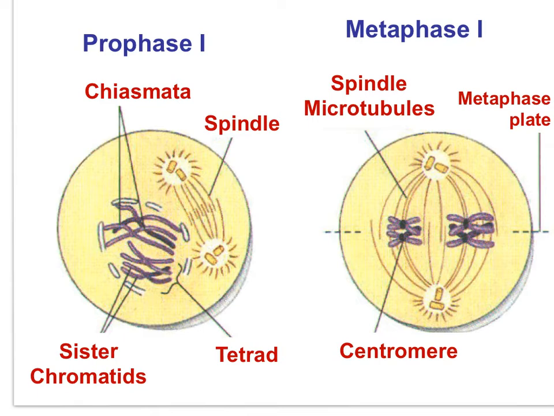Prophase I, chromosomes condense, homologous pairs come together, intertwining in a structure known as a tetrad. Regions of overlap, seen here as chiasmata, are locations where crossover occurs. Metaphase I has the homologous pairs aligned together, being moved in pairs to the equator of the cell. 1 spindle microtubule per 2 chromatid chromosome.